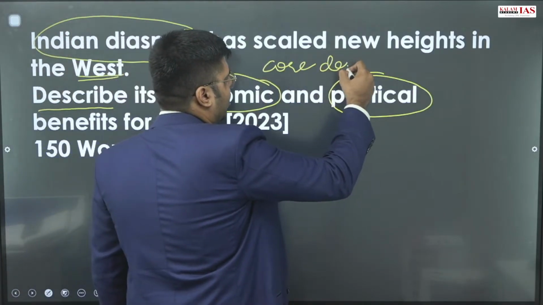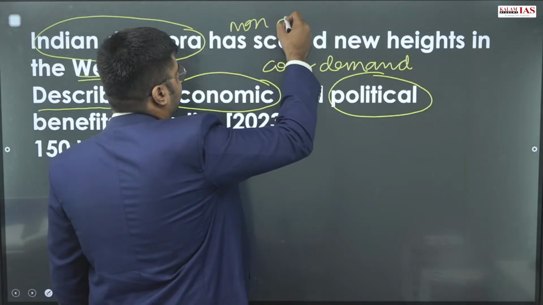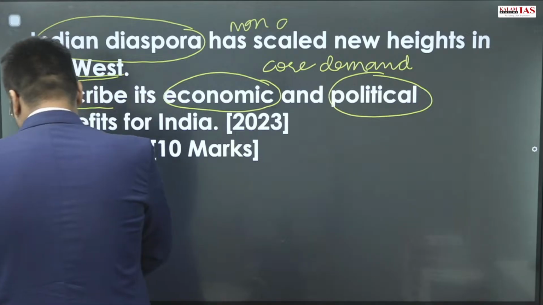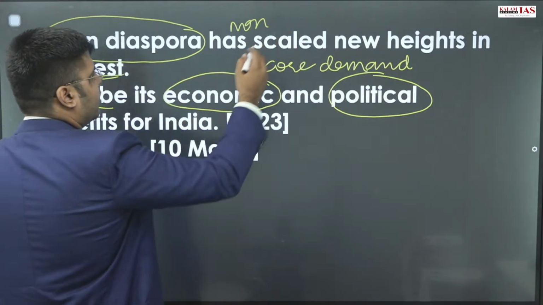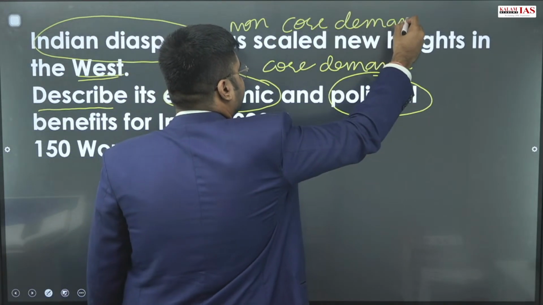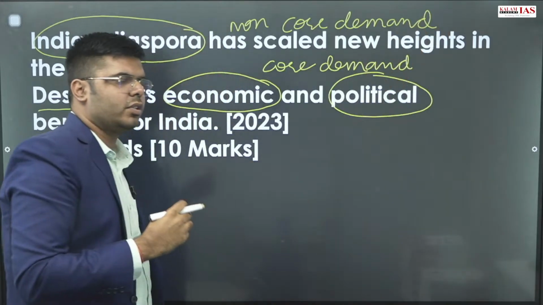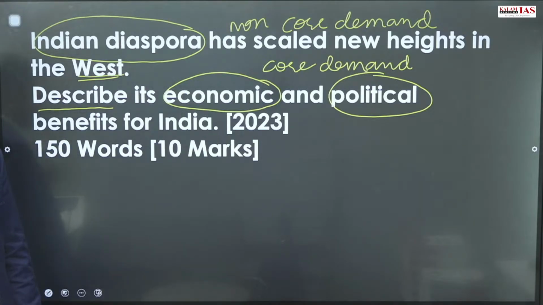The non-core demand is to highlight the expanse of India's diaspora in the West. This ensures that you address both core and non-core demands of the paper and thereby get good marks. Now, what can be the approach for this answer?